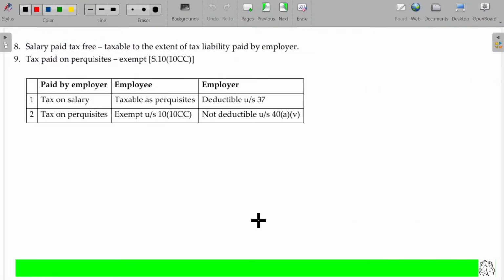Now, point number 8 and 9. These two are pretty interesting ones: salary paid tax free, tax paid on perquisites and all. Right. Now, employee.